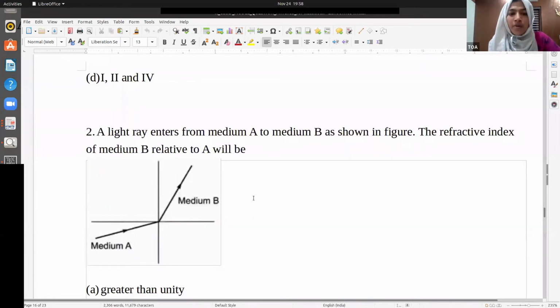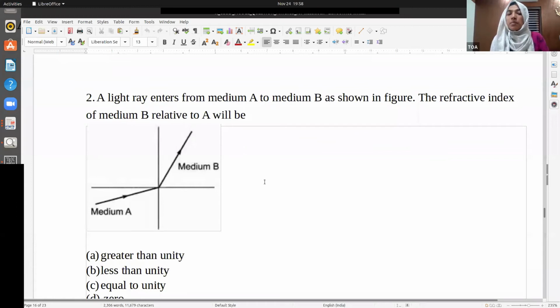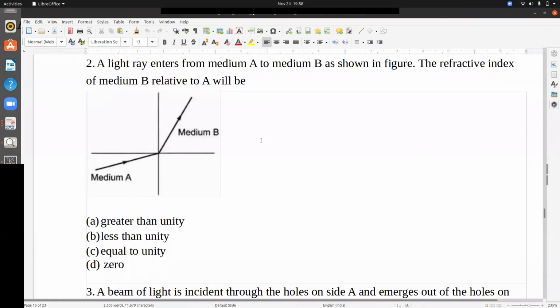Now we are going to the refraction part. A light ray enters from medium A to medium B as shown in the figure. The refractive index of medium B relative to A will be greater than unity. Why?